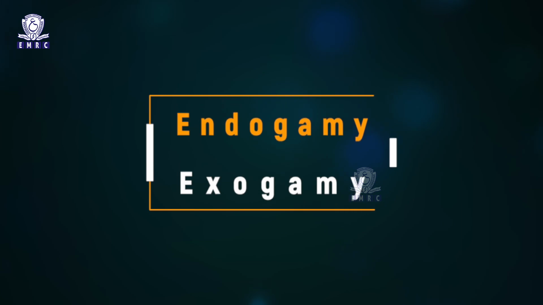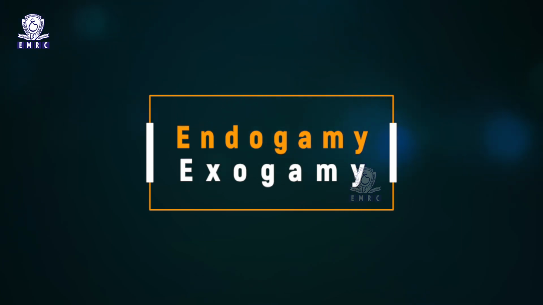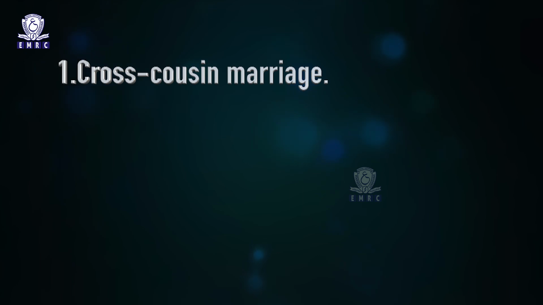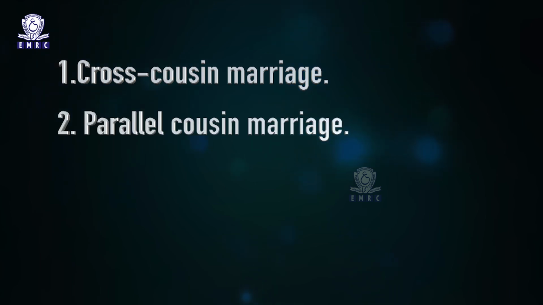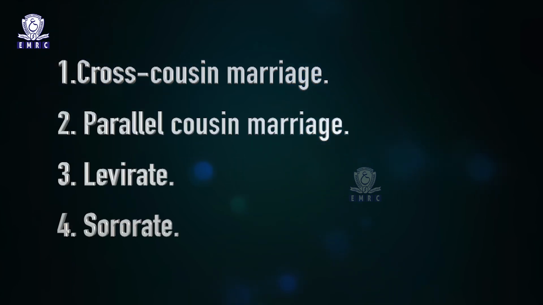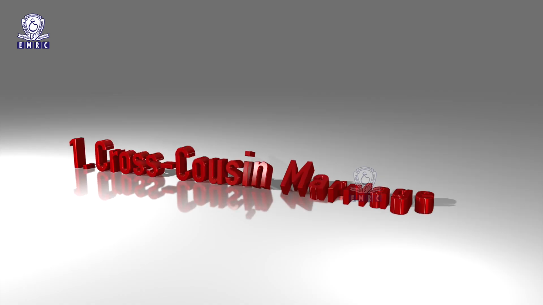Preferential or prescriptive rules of endogamy and exogamy. The preferential and prescriptive rules of exogamy and endogamy lead to different types of marriages. An individual may choose to select a marriage partner within a given circle or may be bound to choose from a given circle or a particular relative. They are as follows: 1. Cross cousin marriage, 2. Parallel cousin marriage, 3. Levirate, 4. Sororate.